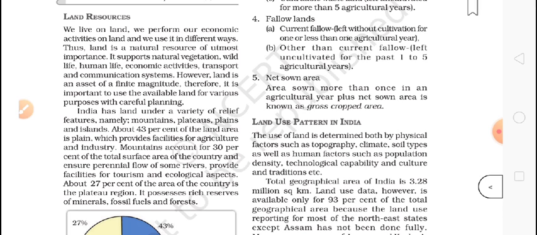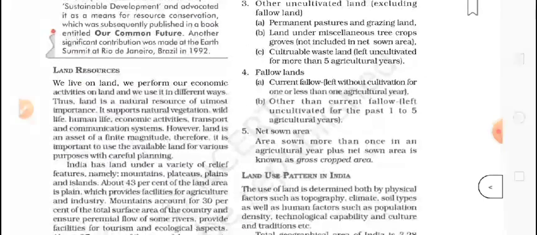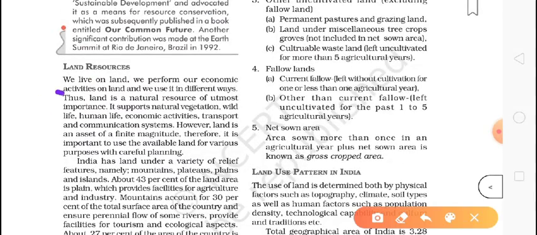So simply think, then we will discuss how we are using the land. We live on land, land is our home. We perform all our economic activity on land and we use it in different ways. How? It supports natural vegetation. We know that all the trees are on this land, wildlife, human life, economic activities. We do transportation and communication, all things on this surface.